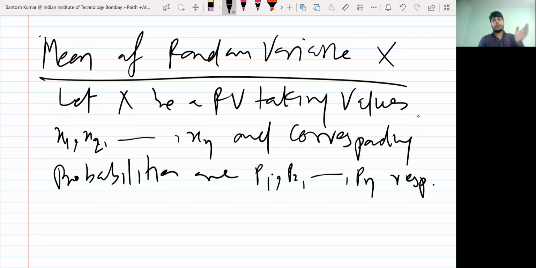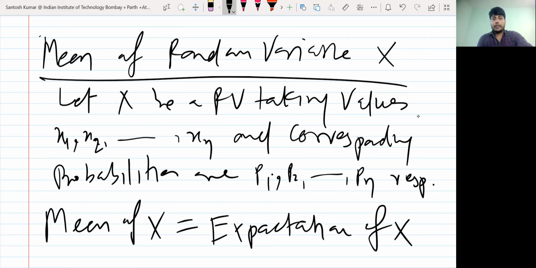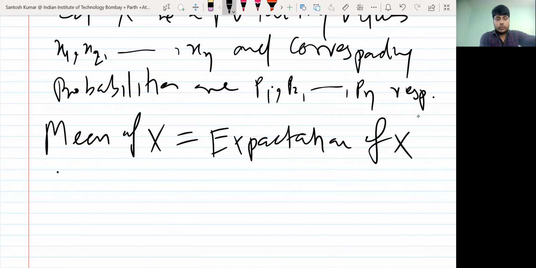So x1, x2, xn are the values of x, and P1, P2, P3, Pn are the values of probability at each xi. So what is the mean? The definition of mean of x, which we also call expectation of x. The notation is E(x), or you can write mu.